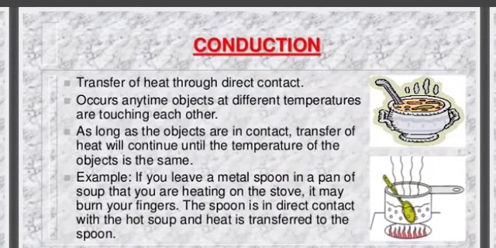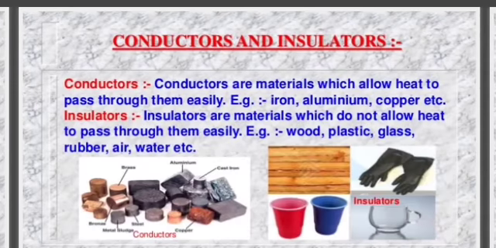Conduction. Transfer of heat through direct contact occurs any time objects at different temperatures are touching each other. As long as the objects are in contact, transfer of heat will continue until the temperature of the objects is the same. For example, if you leave a metal spoon in a pan of soup that you are heating on the stove, it may burn your fingers. The spoon is in direct contact with the hot soup and heat is transferred to the spoon.